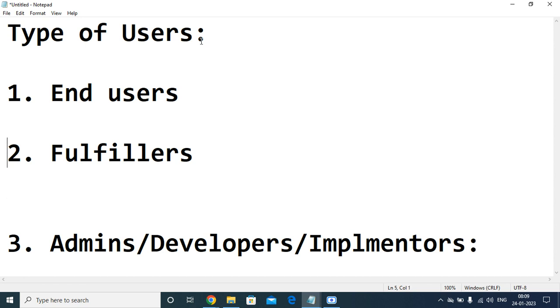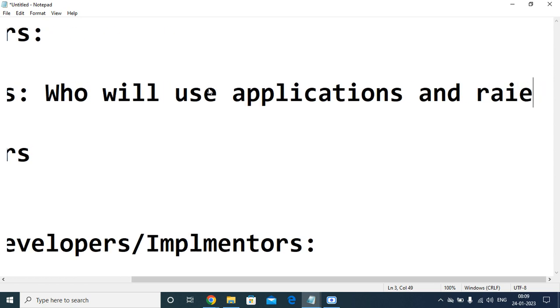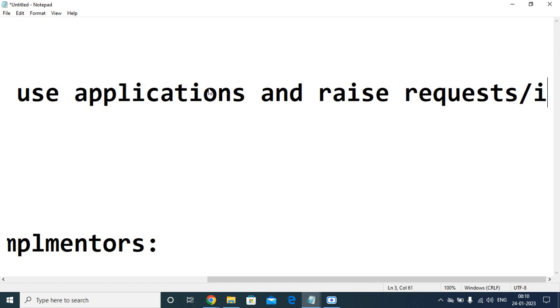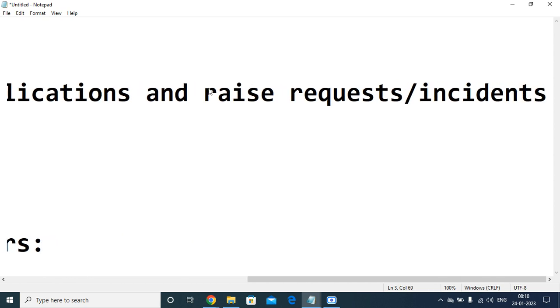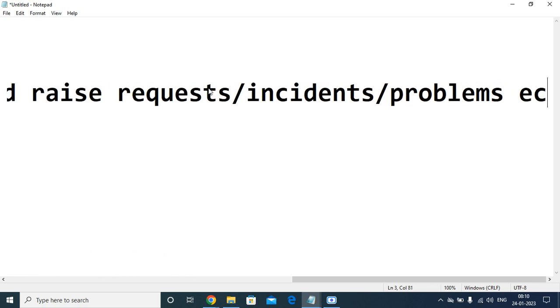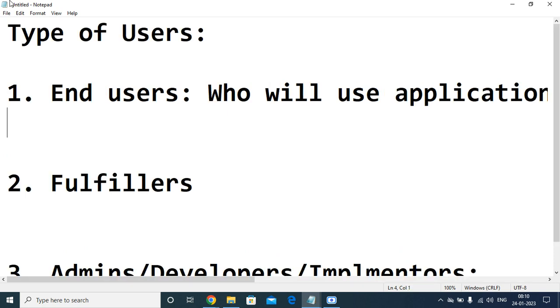So end users are those who will utilize all the applications and raise requests or incidents, problems, etc.